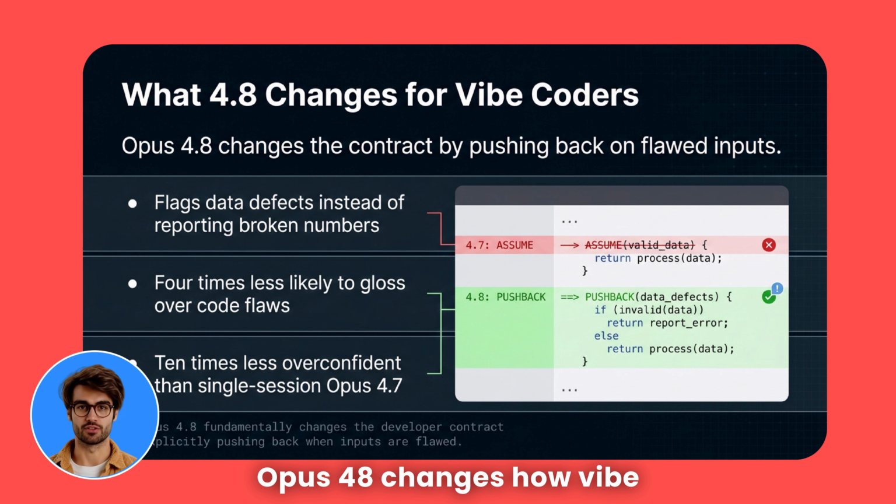Opus 4.8 changes how Vibe coders work by pushing back on bad inputs. Instead of silently using flawed data, it flags defects, asks for clarification, and is 4 times less likely to gloss over code issues. It is also 10 times less overconfident than 4.7 in single-session use.